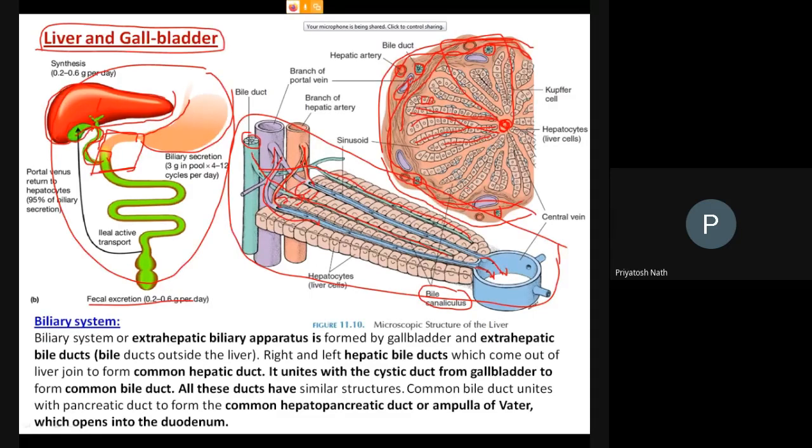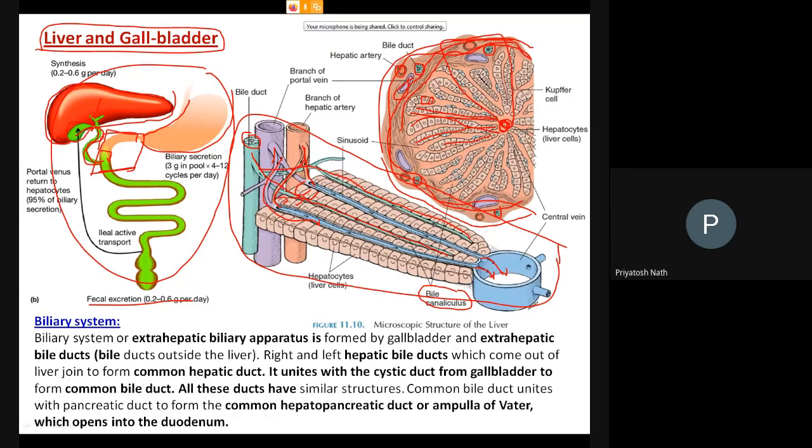From the canaliculus the bile goes into the bile duct. Multiple bile ducts connect together and form the common bile duct. Two common bile ducts come out from the liver, and they finally enter into the gallbladder.